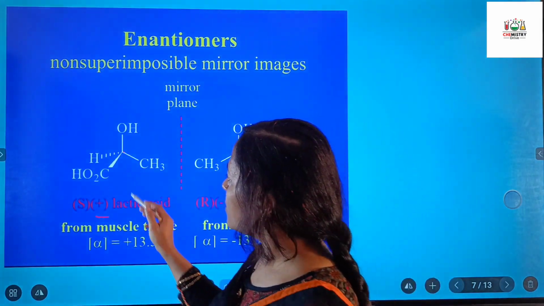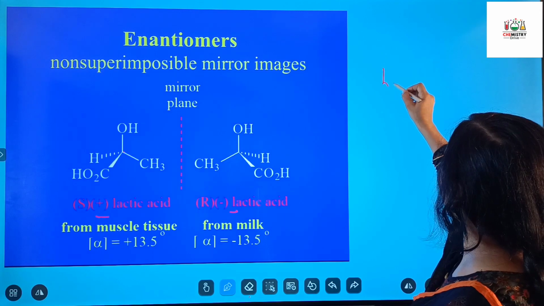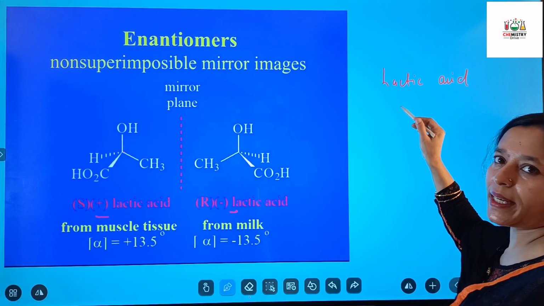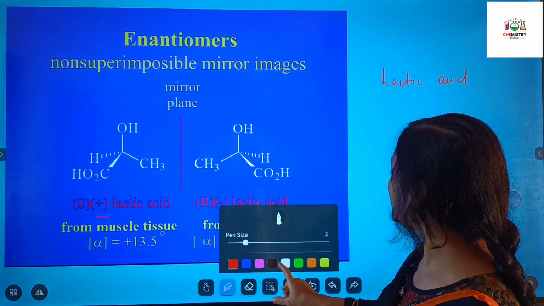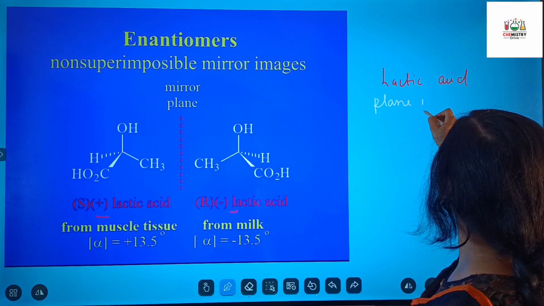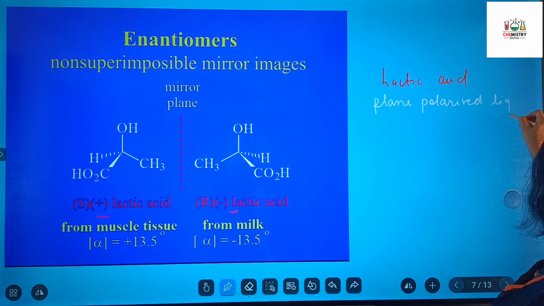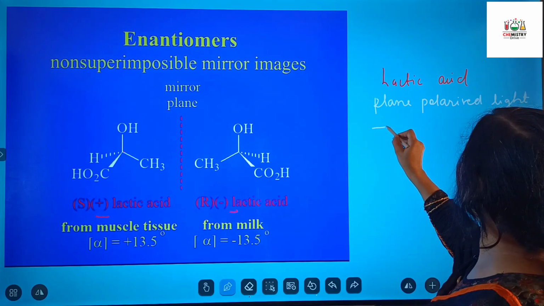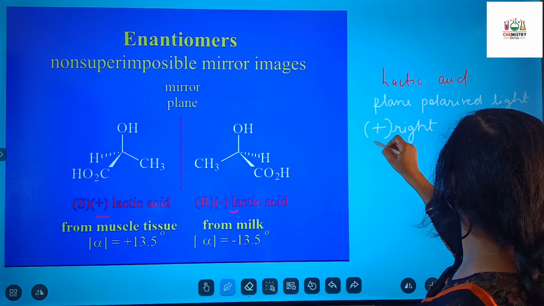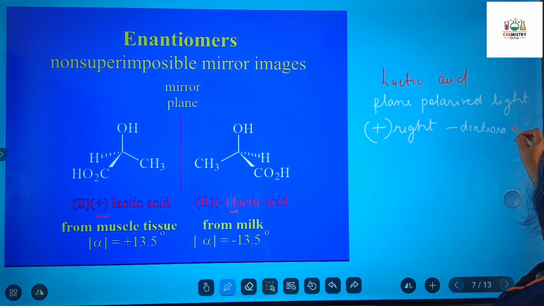This is actually the structure of lactic acid. If lactic acid rotates the plane polarized light towards the right direction, then we call it dextrorotatory.